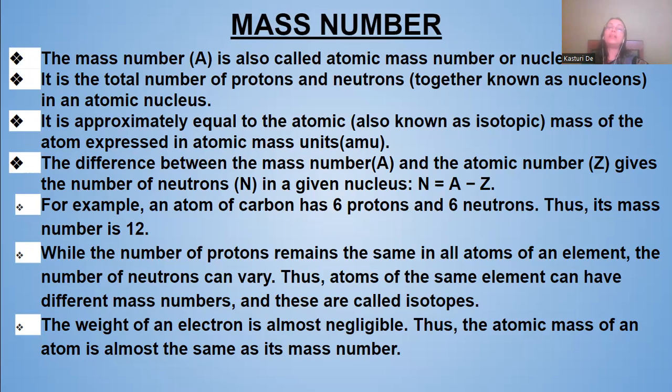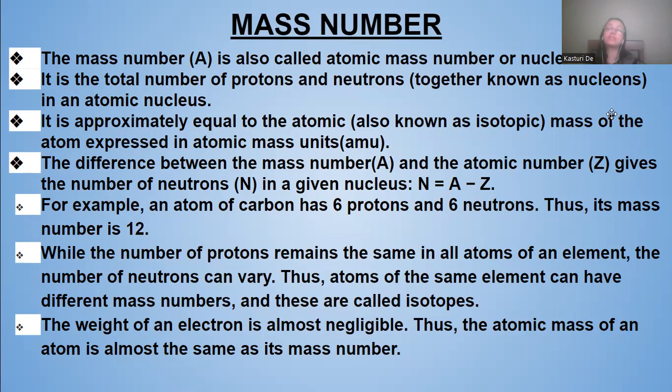Clear? Now, while the number of protons remains the same in all the atoms of an element, the number of neutrons can vary. Thus, atoms of the same element can have different mass numbers and they are called isotopes. So we know that all the atoms of an element have the same number of protons, but the mass number can vary.